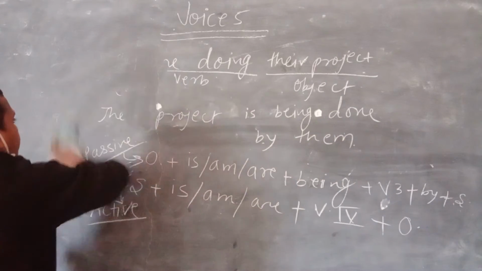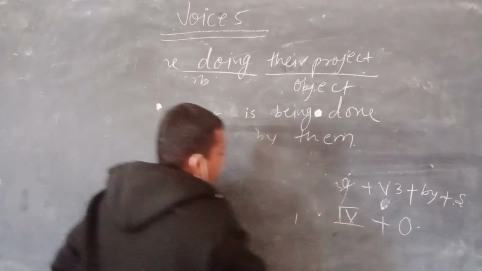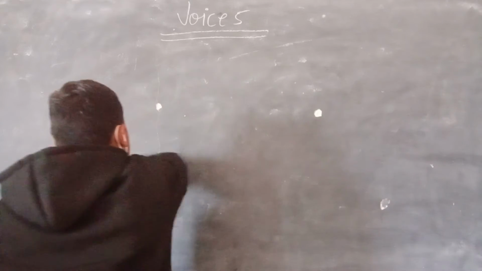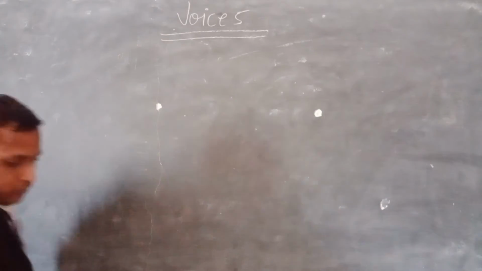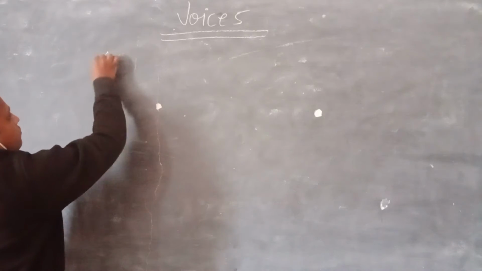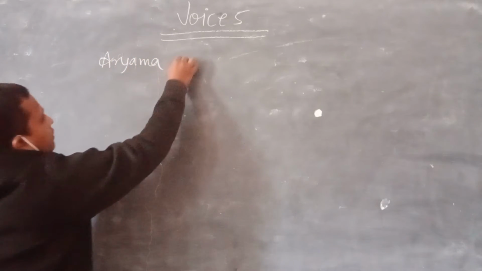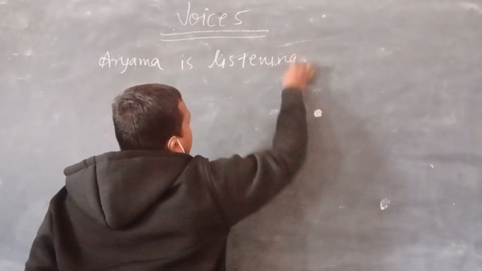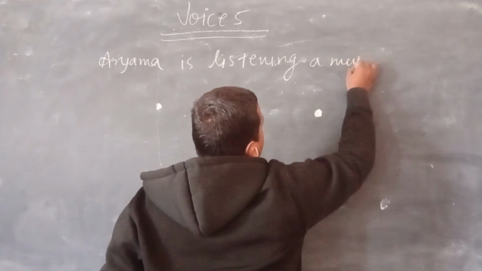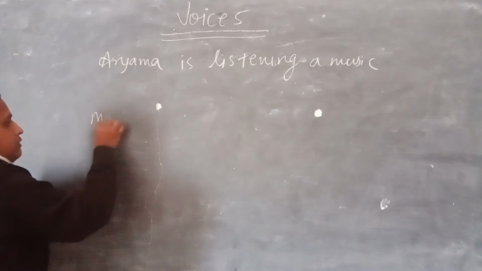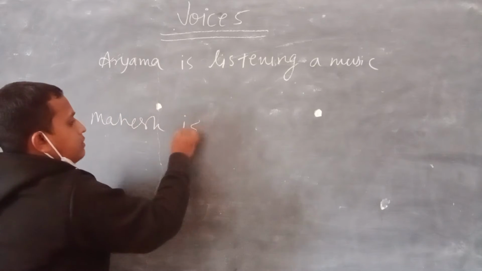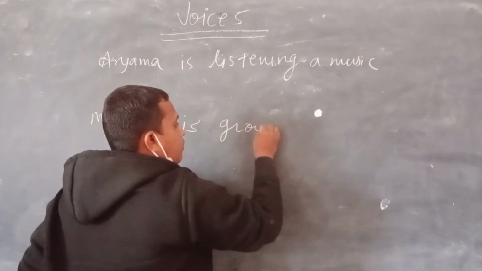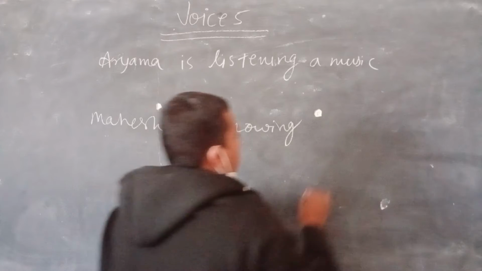Let us see some more examples so that the concept would be clear. Aryama is listening music. Mahesh is growing plants.